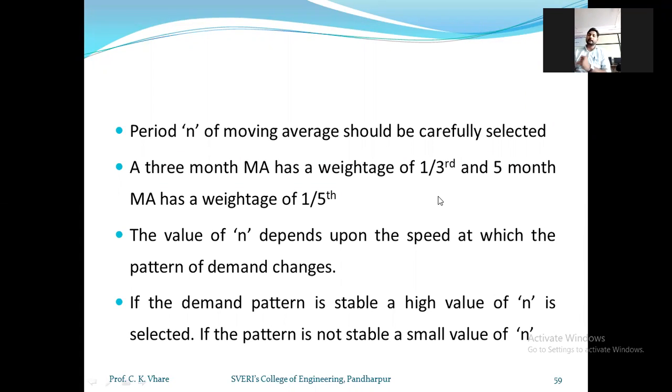Okay, 1/5 weightage. Weightage means what? How much that particular value will impact the forecasting of the next month or the next year. Okay, किती इम्पॅक्ट एखाद्या व्हॅल्यूचा पुढच्या महिन्याच्या किंवा पुढच्या वर्षीच्या फोरकास्टिंग वर तुम्ही घेणार आहे.